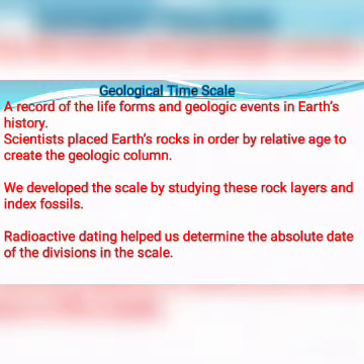Basically, the geological time scale is a record of life forms and geologic events in the earth's history. Scientists placed earth rocks in order by relative age to create the geological column. We developed the scale by studying these rock layers and index fossils. Radioactive dating, which is very important, helped us to determine the absolute dates of divisions of the scale.